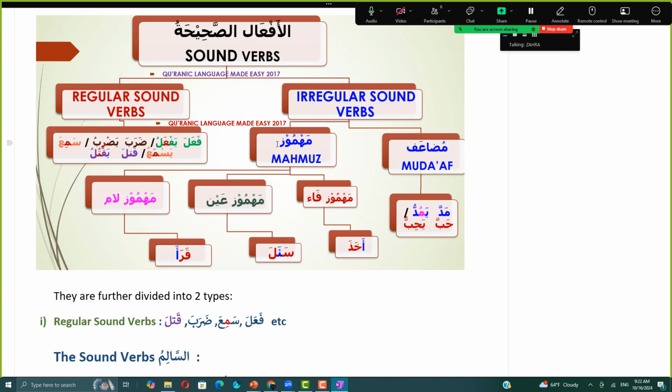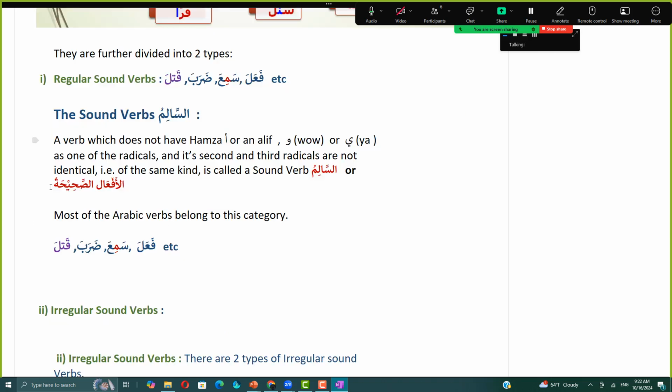types: mahmuz and muda'af. The sound verbs as-salim are the verbs which do not have a hamza or an alif or a waw or a ya as one of the radicals, and its second and third radicals are not identical, that is of the same kind. That's why it's called a sound verb. Al-af'al as-sahiha or al-af'al as-salim.